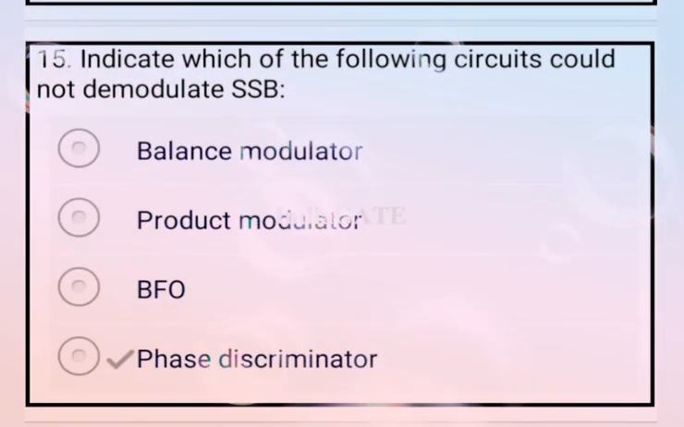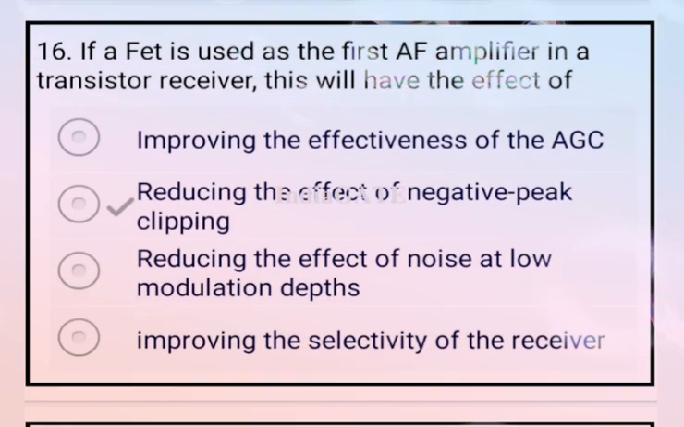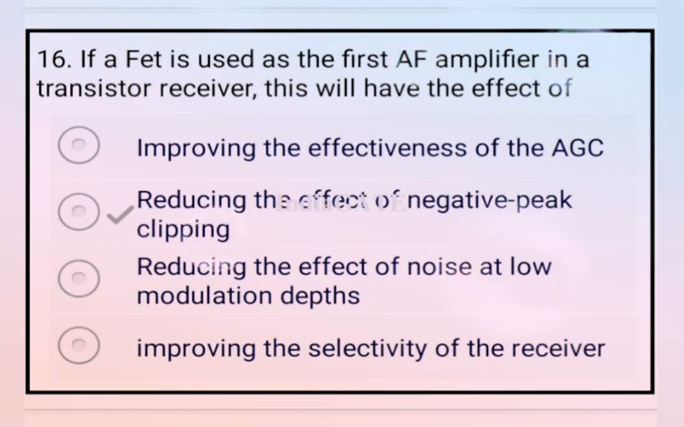Now come to the next question. Indicate which of the following circuits could not demodulate SSB, that is your phase discriminator. Option D is your correct answer. Now come to the next. If a FET is used as the first AF amplifier in a transistor receiver, this will have the effect of reducing the effect of the negative peak clipper. So here option B is your correct answer.